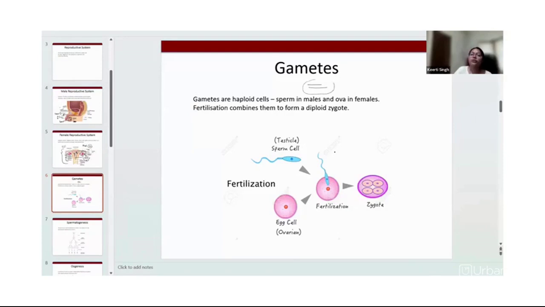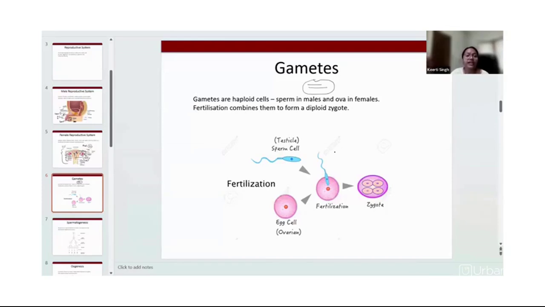So human beings are able to generate two types of gametes. Male will have sperm and female is going to have ovum. And when the sperm reaches and fuses with the ovum, there will be formation of zygote. This zygote is nothing but the first stage of human development.